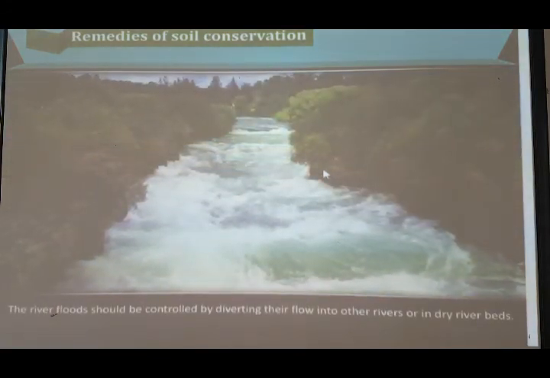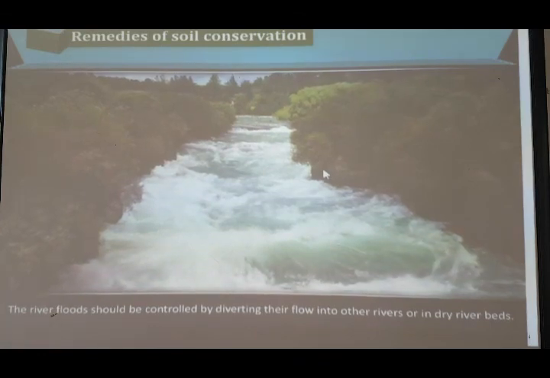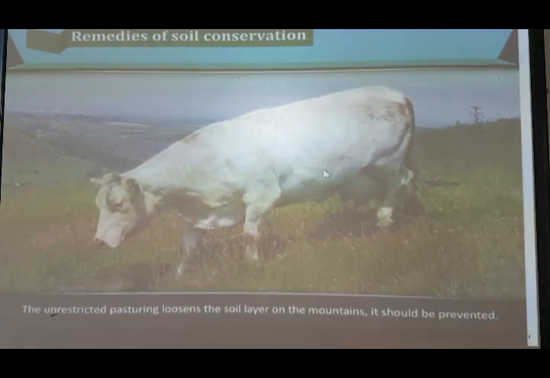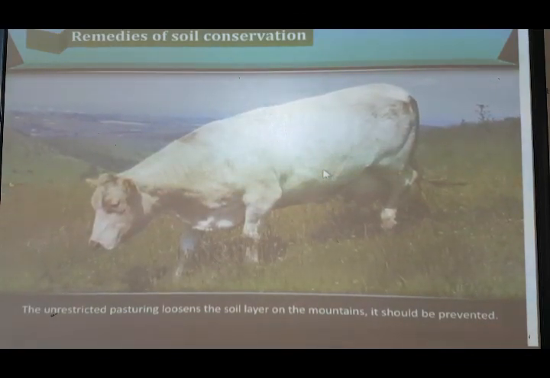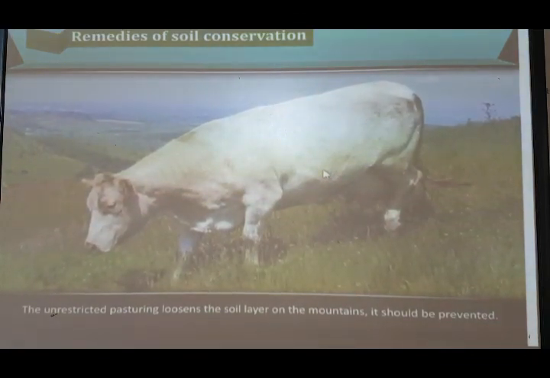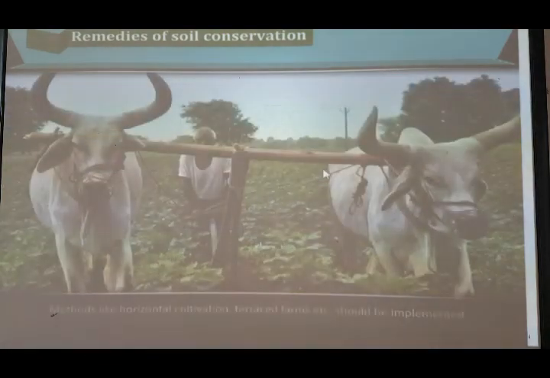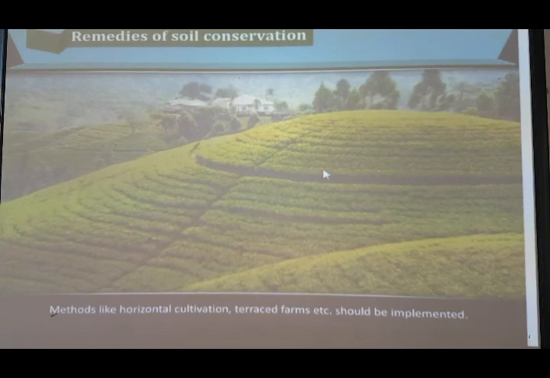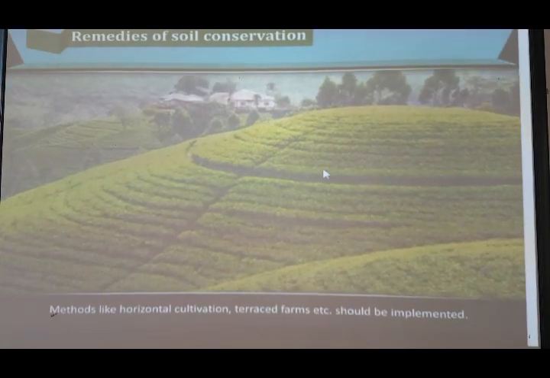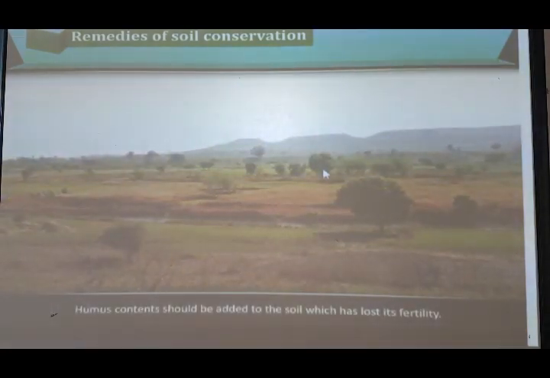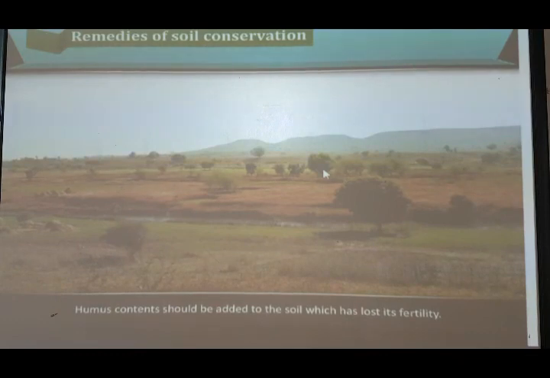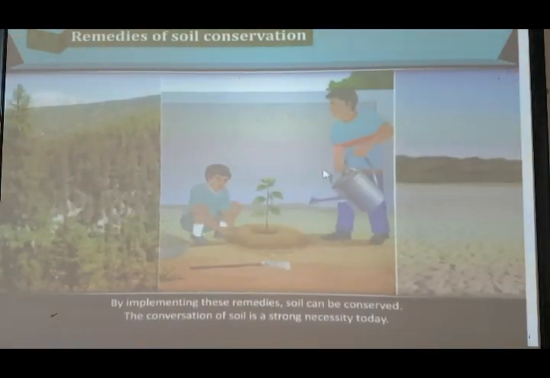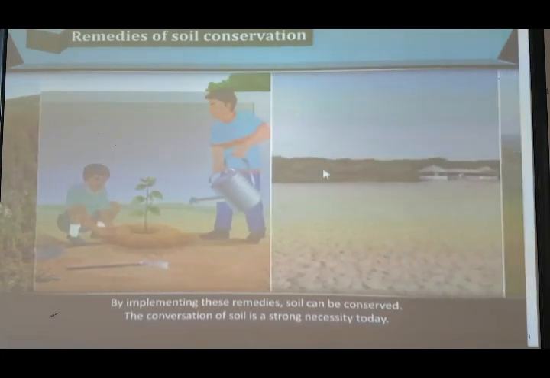River floods should be controlled by diverting their flows into dry river beds. Unrestricted pasturing loosens the soil layers on the mountain. It should be prevented. Methods like horizontal cultivation, terrace farming, etc. should be implemented. Humus should be added to soil which has lost its fertility. By implementing these remedies, soil can be conserved.